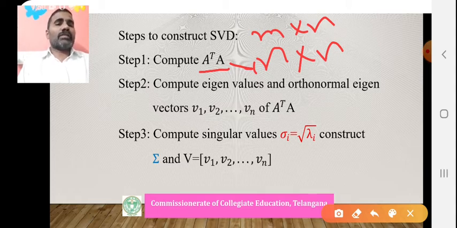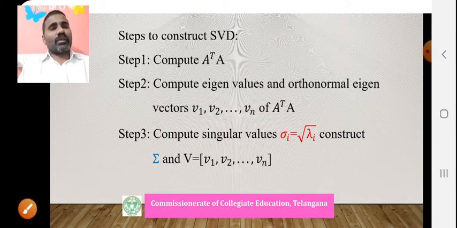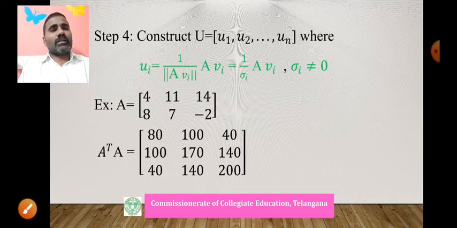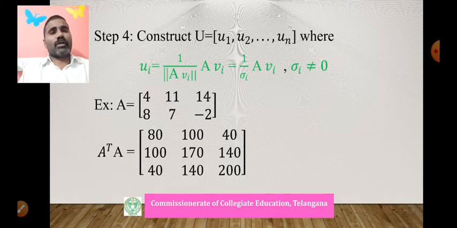Now the problem is we have to construct U. That is very, very important; construction of U is an important step. U is of order m by m, not n by n, so it is m by m.